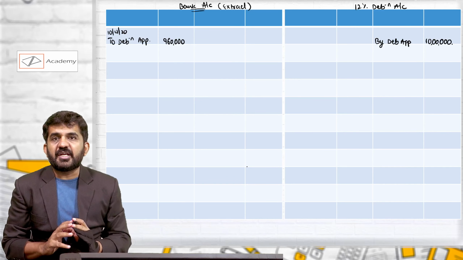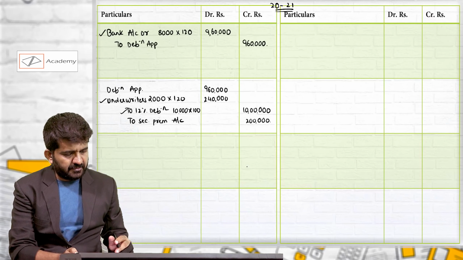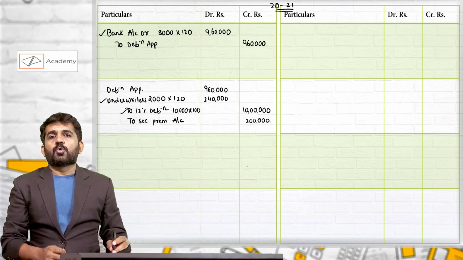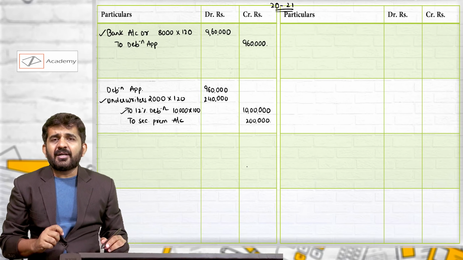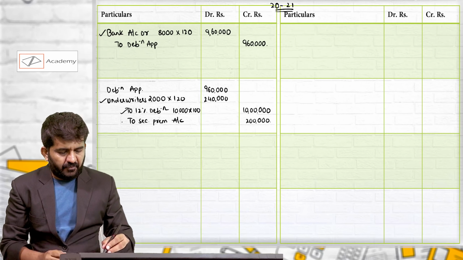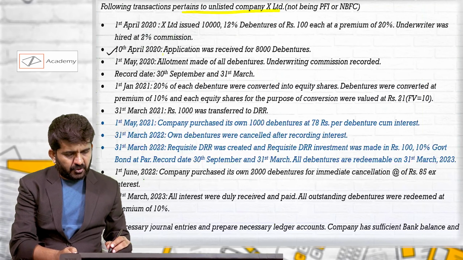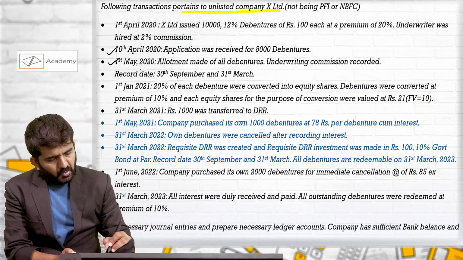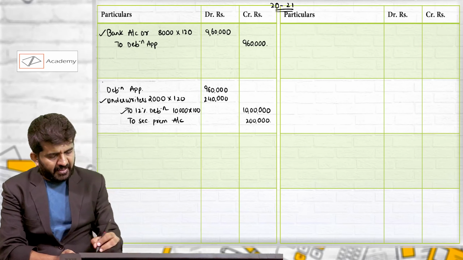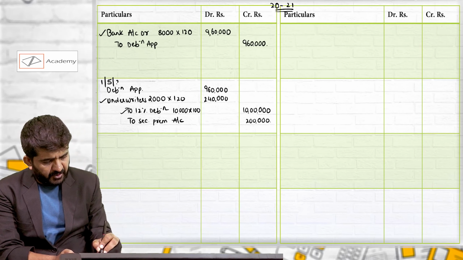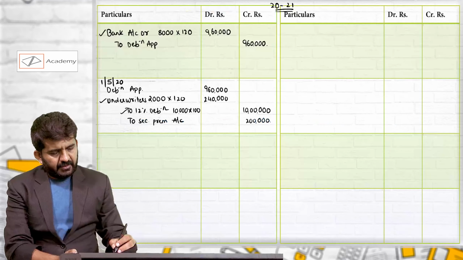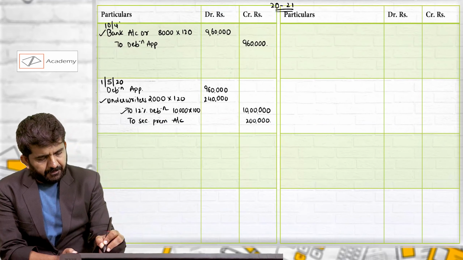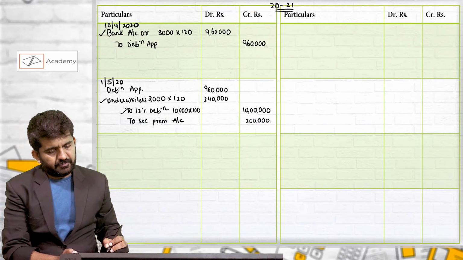So this is posting done of first three basic journal entries. Let us now go to underwriter. Underwriter will now charge commission. We have allotted these particular debentures on 1st May 2020. So this is 1/5/2020 and this was 10th April 2020.